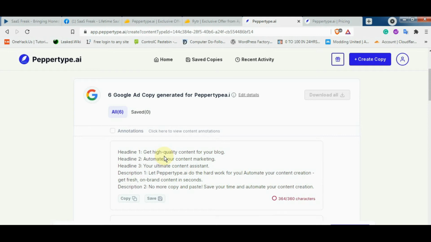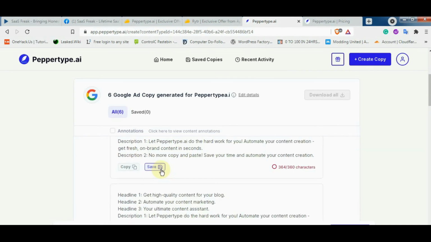Headline 1, get high quality content for your blog. Headline 2, automate your content marketing. Headline 3, your ultimate content assistant. Description 1, let PaperType.ai do the hard work for you. Automate your content creation, get fresh on brand content in seconds. Description 2, no more copy and paste, save your time and automate your content creation. So this one is also a bit good.